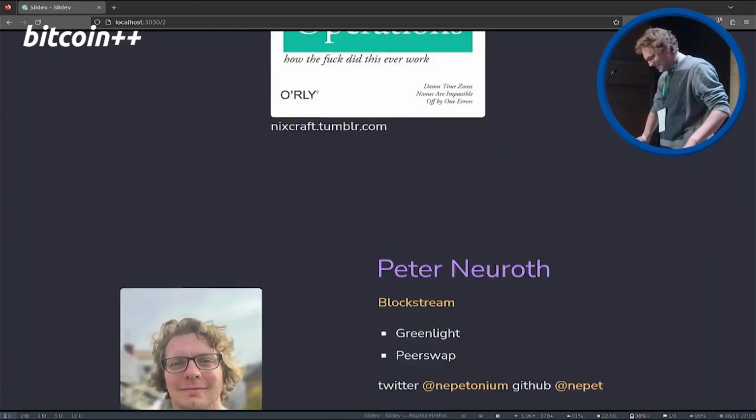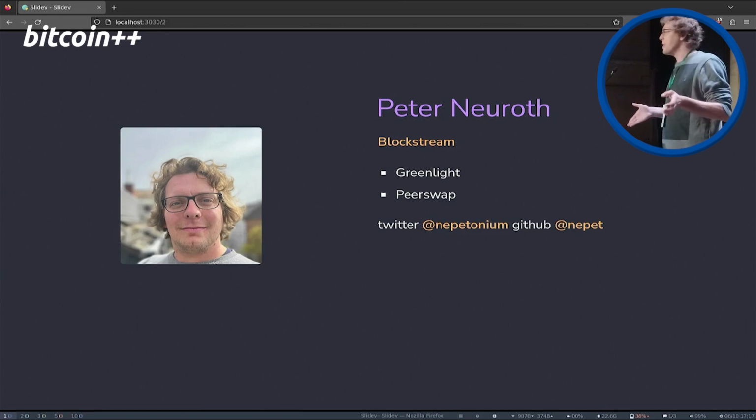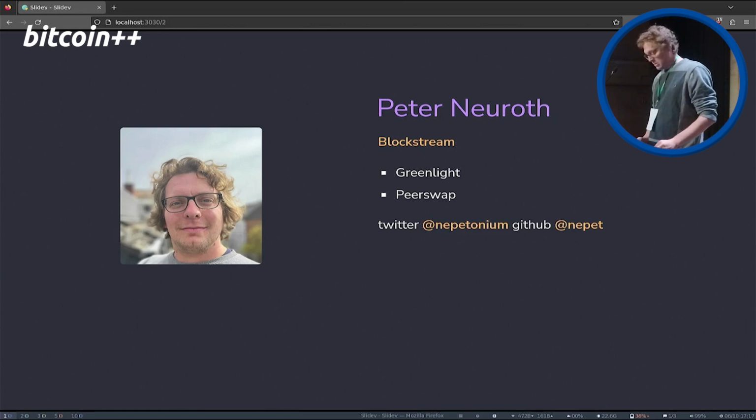I like it. And okay, a little bit of background. I'm Peter, working at Blockstream in the core Lightning team, and there I'm mostly working on Greenlight, and I'm also currently the maintainer of the PeerSwap project, and that's where all of this talk originates from, because we use Nix there for our development environments and also our CI.